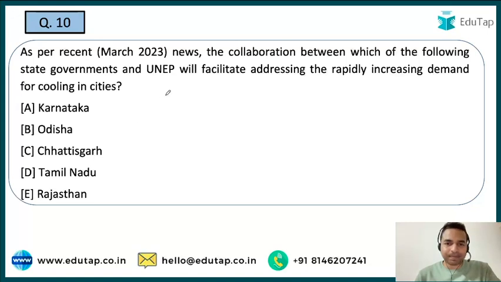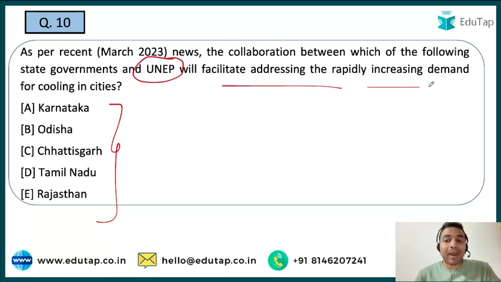Now the next question. So here you are required to tell me the name of the state which has basically collaborated with the UNEP. And guys, what is exactly the reason for the collaboration? That is to facilitate addressing the rapidly increasing demand for cooling in cities. So the collaboration has happened to fulfil this demand with the United Nations Environment Programme, which is headquartered in Nairobi, Kenya.